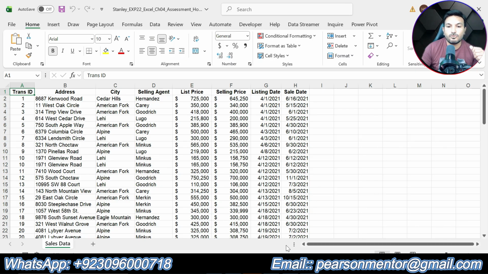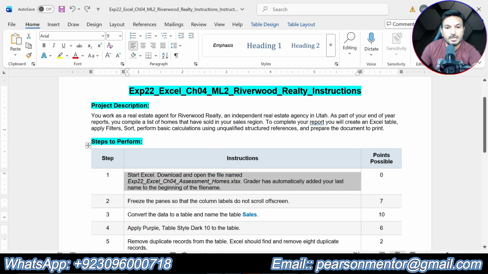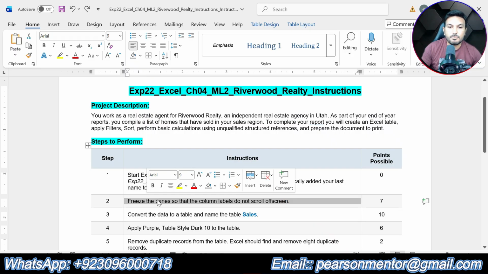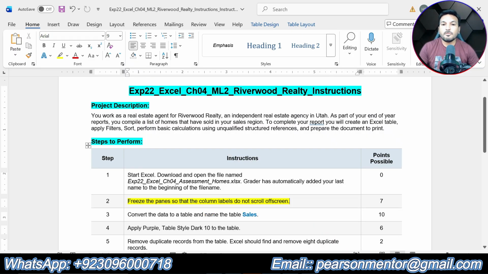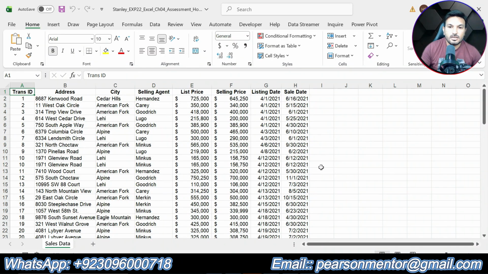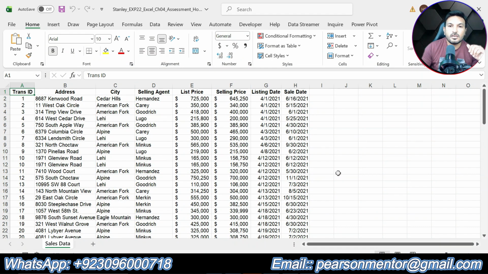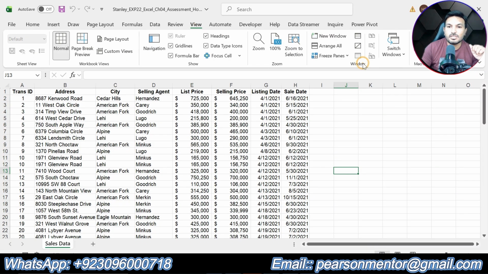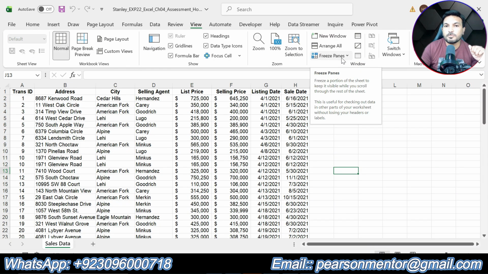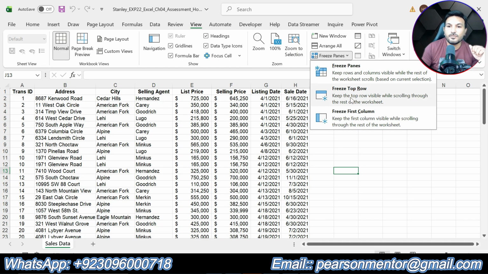That's why we will move to step number 2 of the assignment, and that says freeze the pane so that the column labels do not scroll off screen. So now you can see that when we scroll the worksheet down, column labels go off screen. But we are supposed to make these column labels static so that when we scroll the worksheet down, they do not go off screen. For this, you can go to the View tab, and in the Window section, you can see the option Freeze Panes. So click that one and click Freeze Top Row.